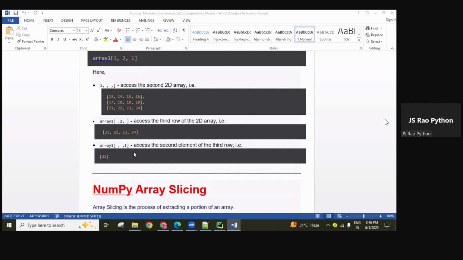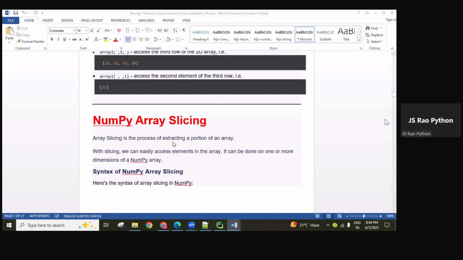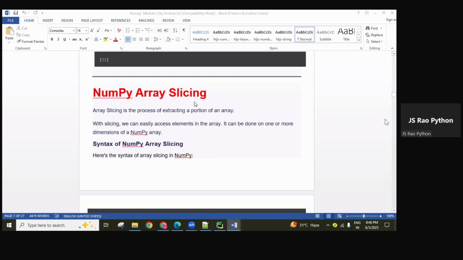And the next last one represents the second element of the third row. So in this row, this is the third row. In this row, second element. Index 1 means second element, 22. Like that, the explanation is there. Okay. So these all are indexing related only.